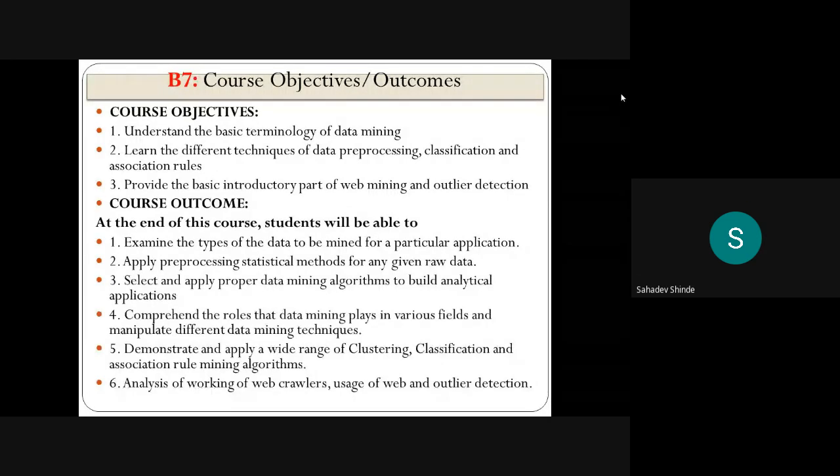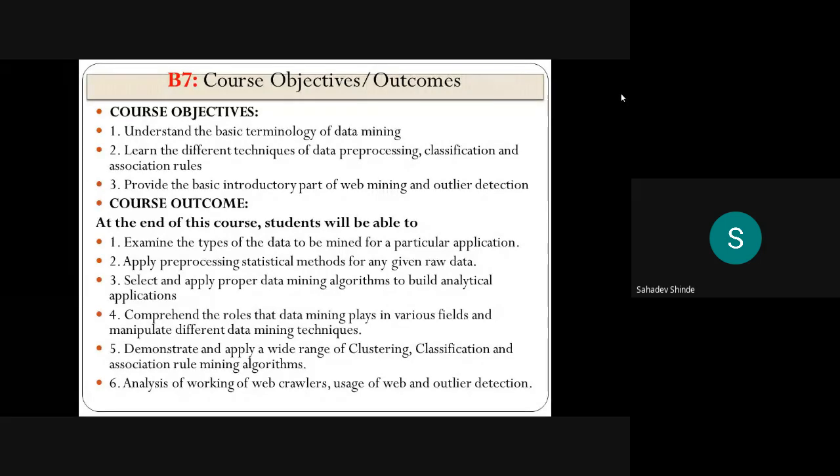Now, what are the course objectives and the course outcomes? The things we are going to learn are called the objectives, and the outcome is what we can do after completion of this syllabus, by using the concepts of the data mining subject. First of all, we can see the course objectives.